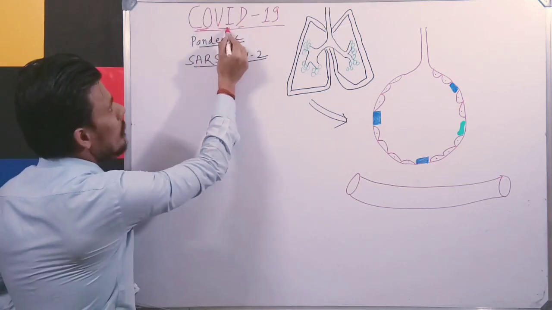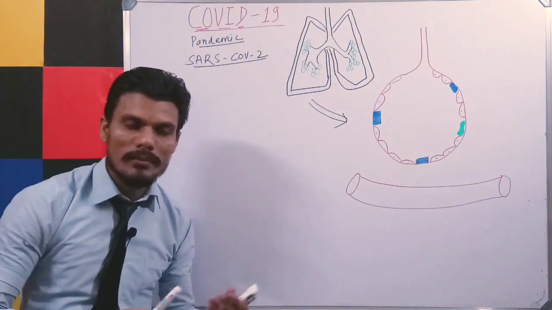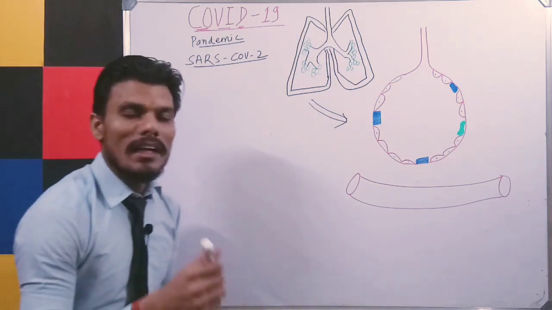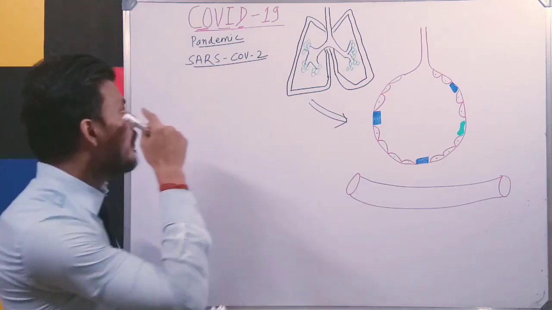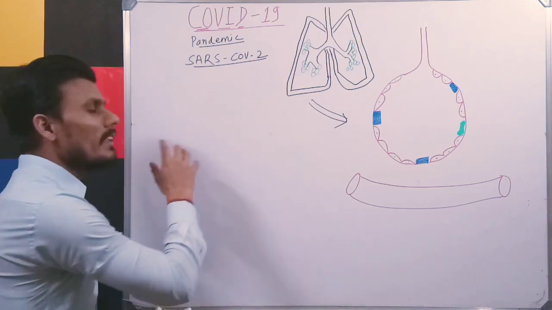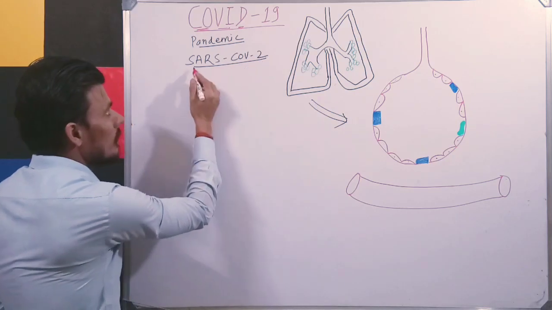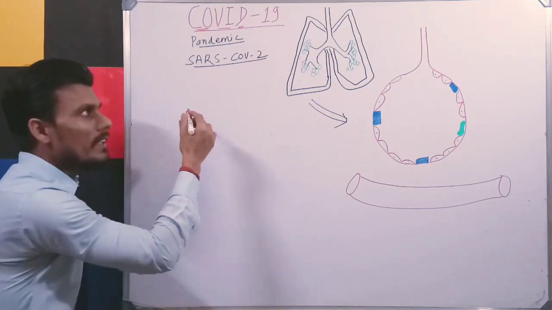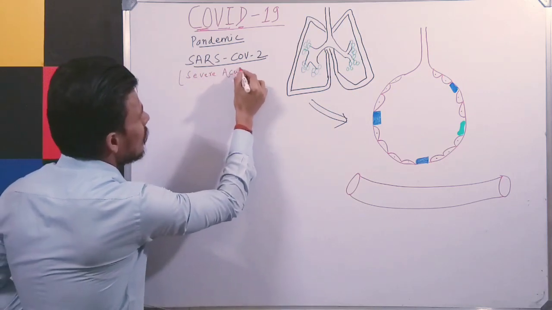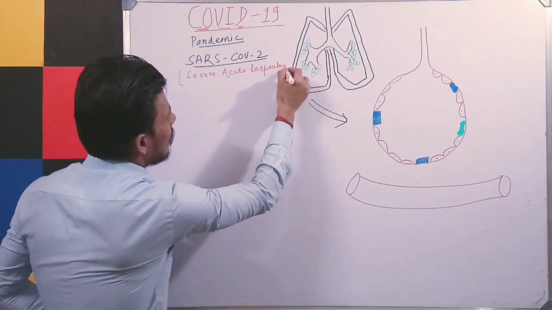CO refers to coronavirus disease. 19, it has been seen in late December. That's why WHO gave the name on February 11, 2020. It is a pandemic disease which is caused by SARS coronavirus 2. SARS refers to severe acute respiratory syndrome.